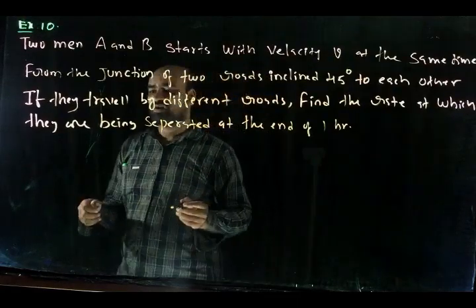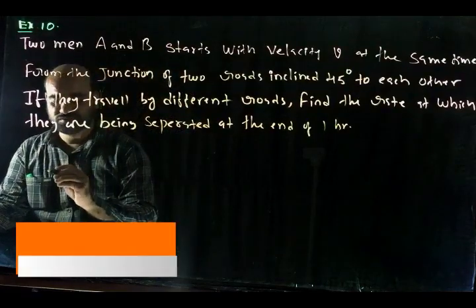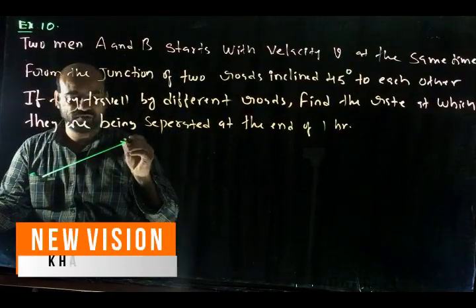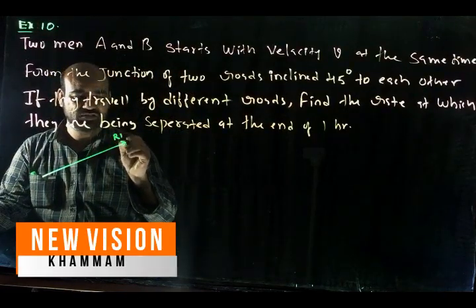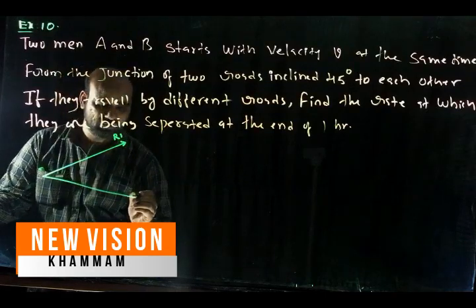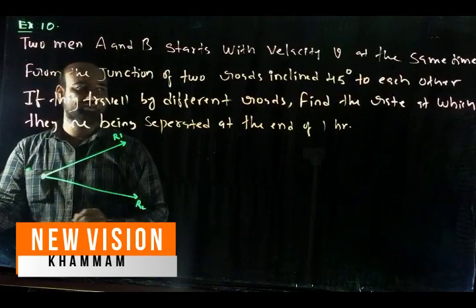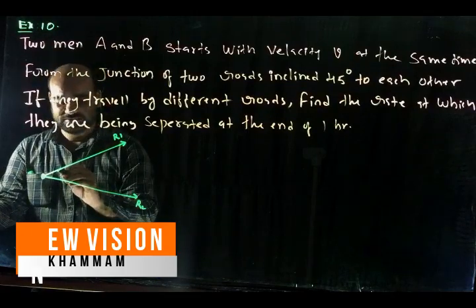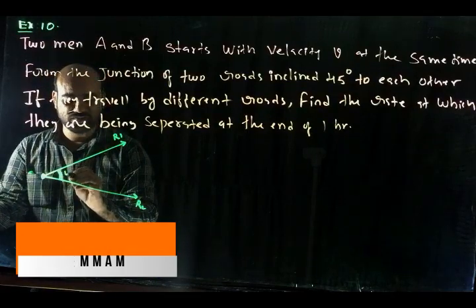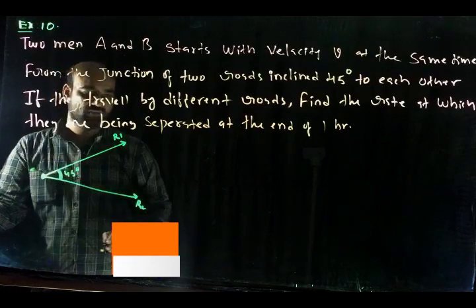Now I want to draw a diagram for this. This is road number 1. This is road number 2. Both started at this point with the same velocity. The angle between these roads is 45 degrees.